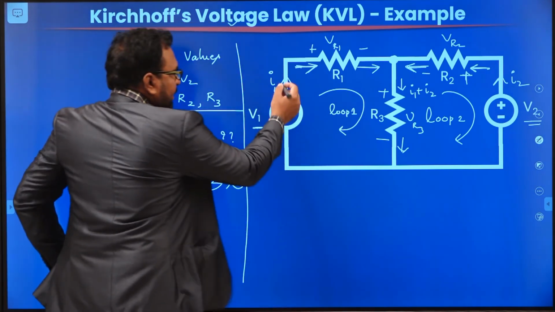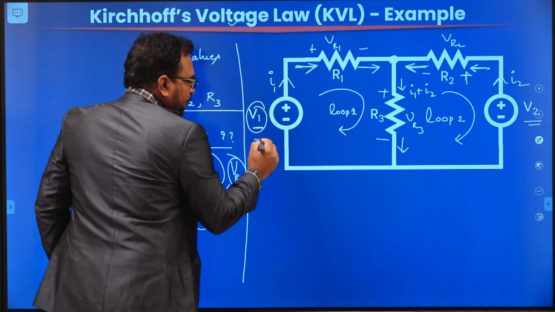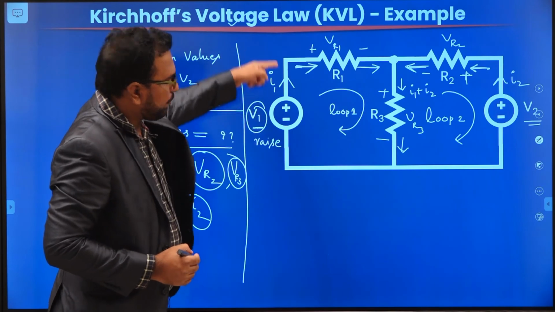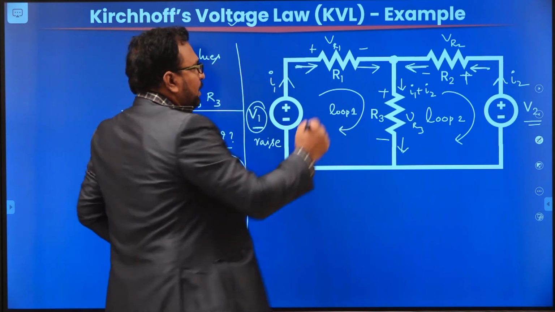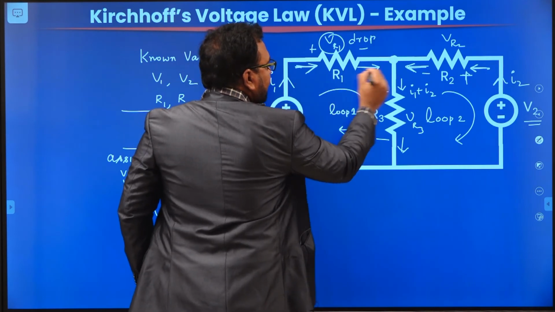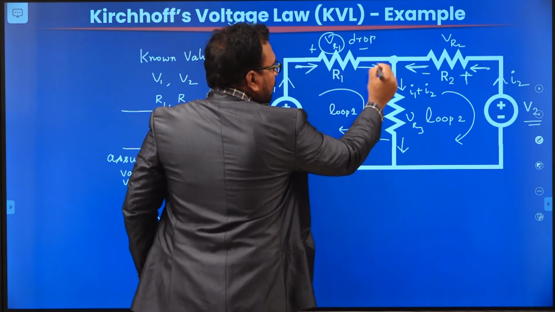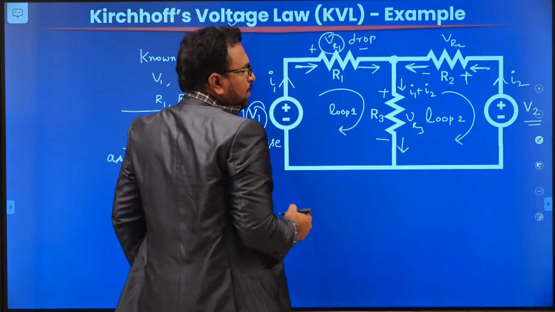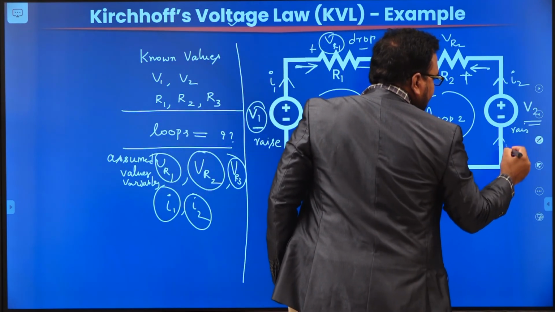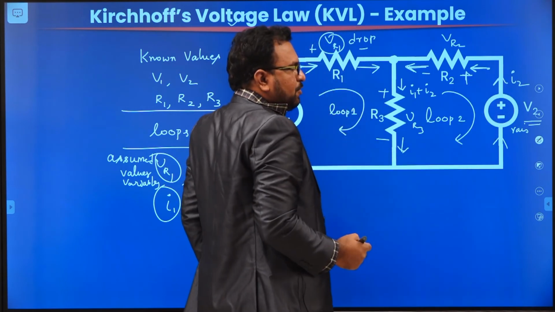Now from these current directions, we can say that V1 is considered a rise because the current is entering from negative to positive. VR1 is a drop because current is entering from positive and going to negative, plus to minus. Similarly, V2 is a rise because current is moving from minus to plus.